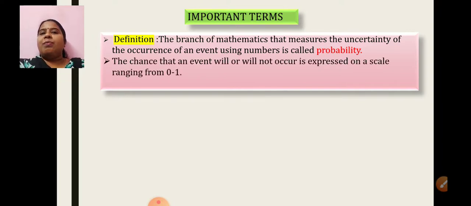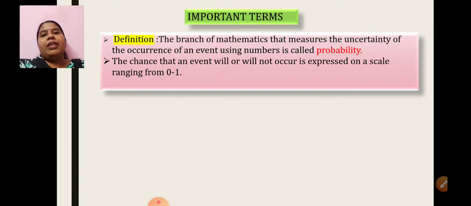Next important point is that the chance that an event will or will not occur is expressed on a scale ranging from 0 to 1. It is very important to remember that probability answers cannot be negative. It cannot be less than 0, nor can it be more than 1, that is 1.1, 1.2, whatever. It has to be in the range of 0 to 1. It can be 0, it can be 1, or any number between them. It should lie in this range.